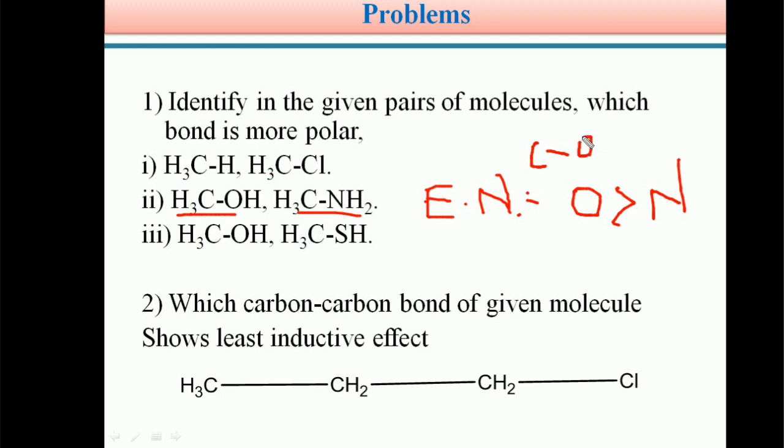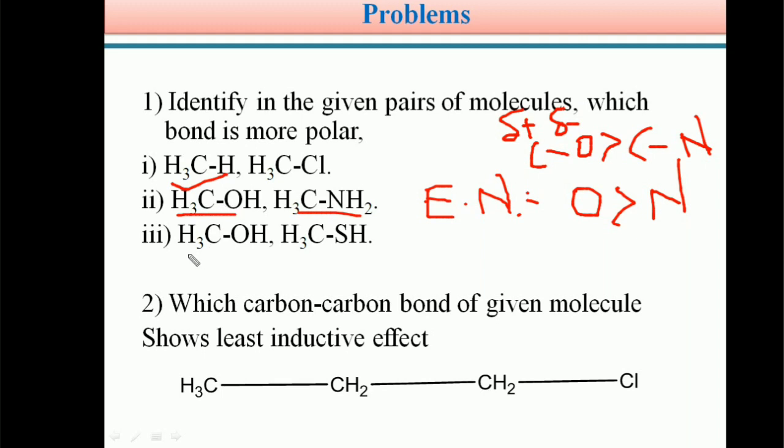So as a result, the electronegativity difference between carbon and oxygen is more than the electronegativity difference between carbon and nitrogen. Therefore, the carbon oxygen bond is more polar when compared with carbon and nitrogen. As a result, the CH3OH molecule is more polar when compared with methylamine, and the C-O bond is the more polar bond.